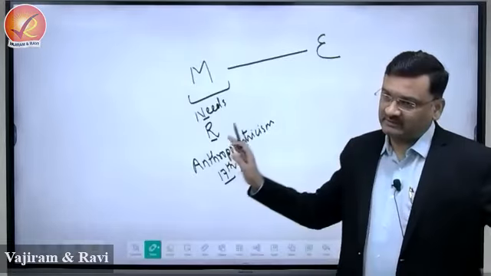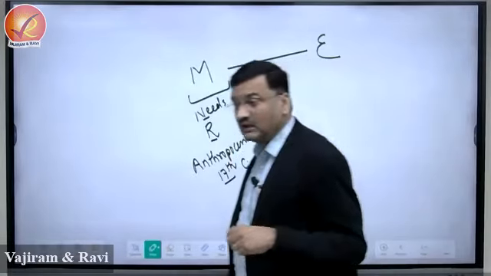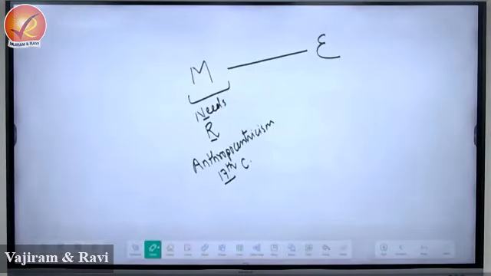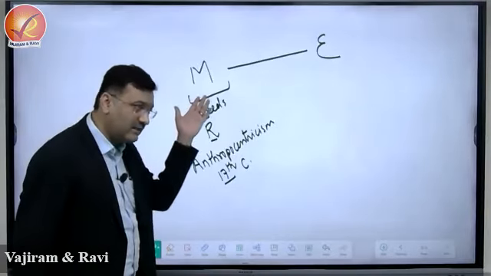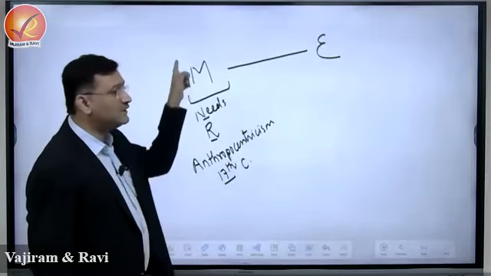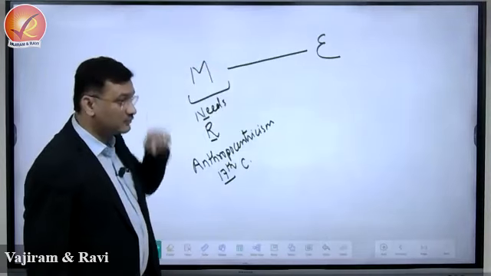Any subject, I'm not talking about geography alone, whether you are studying sociology, anthropology, geography or history, the study and research in every subject has to benefit whom? Benefit man. The ultimate beneficiary should be man, and the condition of man has to be improved, right?